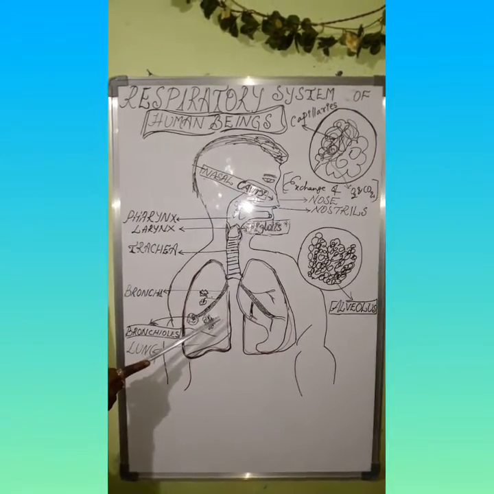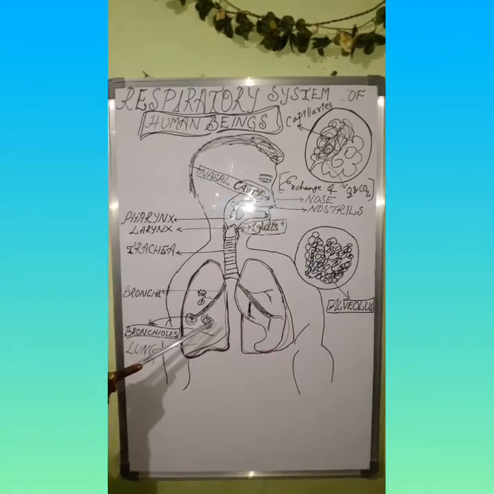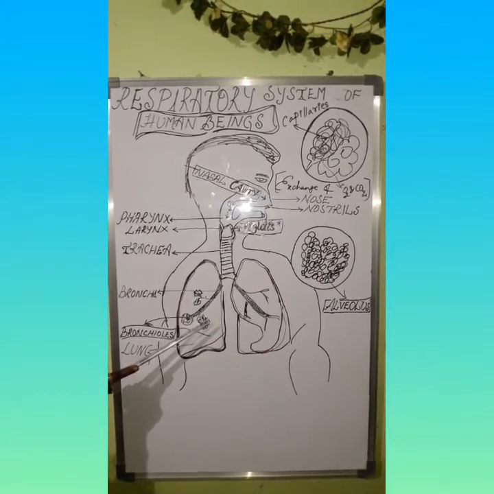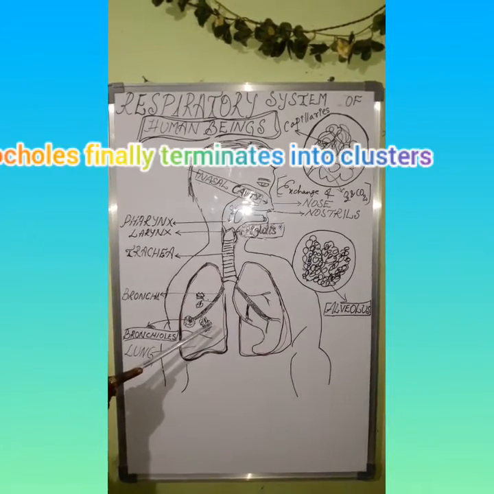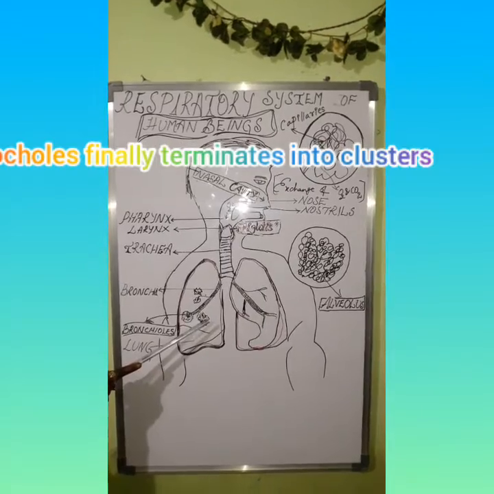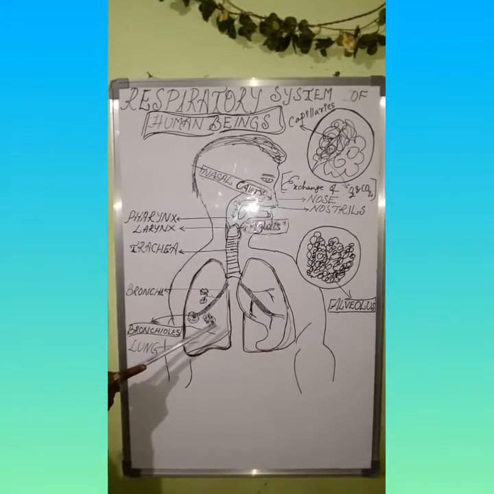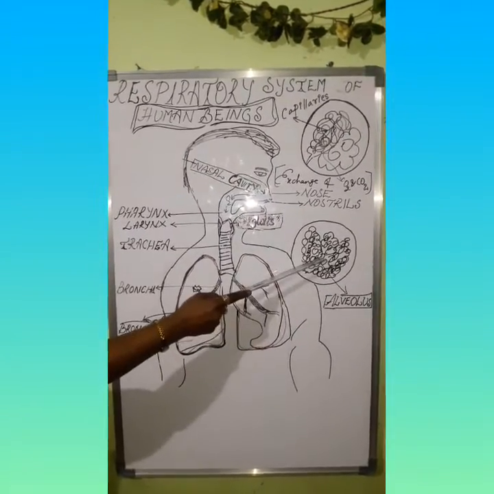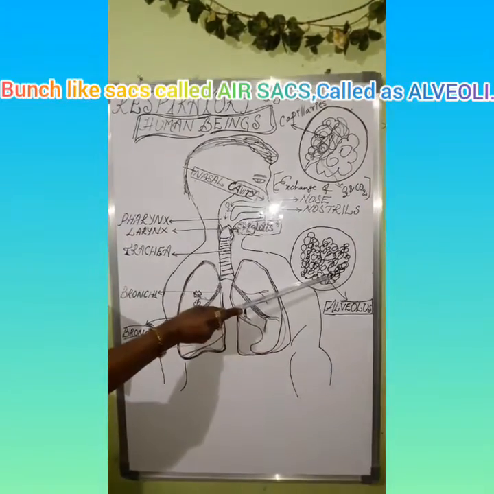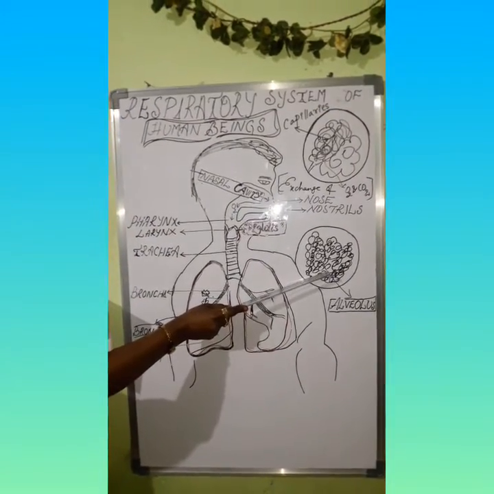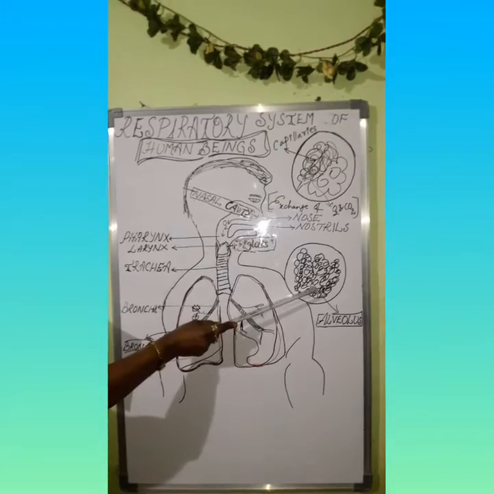We can see here clusters. Bronchioles finally terminate into clusters, bunch-like sacs called air sacs, called alveoli. Alveoli are very small and numerous.